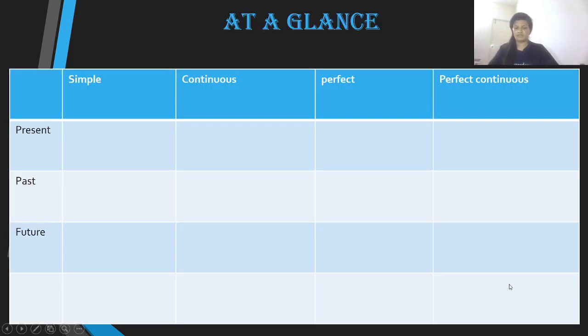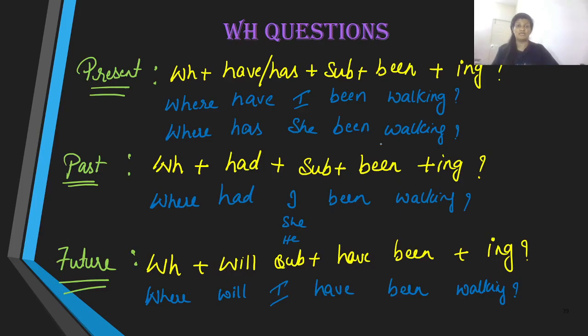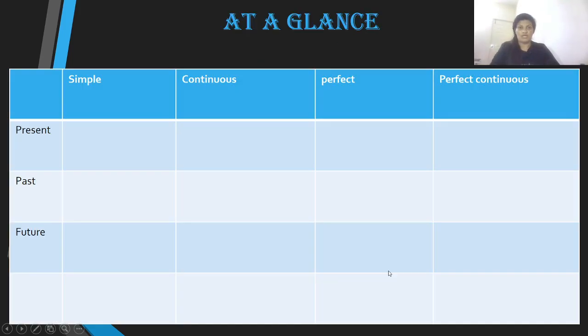To make it negative: where have I not been? Where has she not been? Where had I not been? Or where will I have not been walking? That's all. Now let us take all these tenses that we have learned.